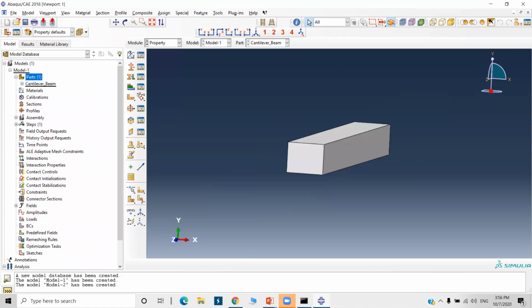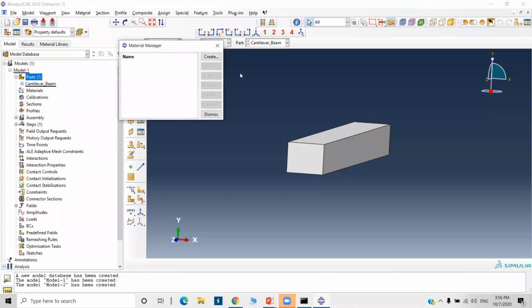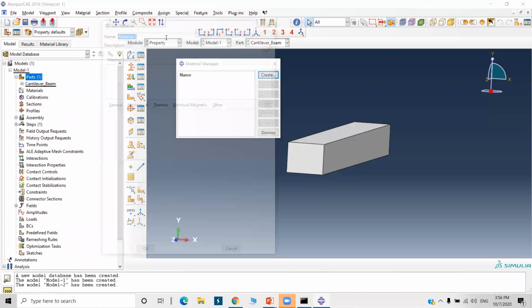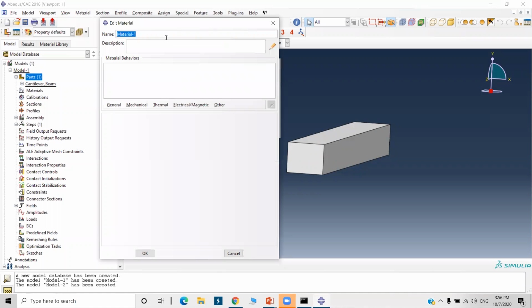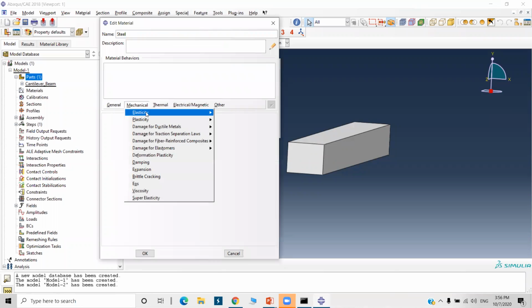Next is property. Then create a material. Okay, so for creating a material, you can go to Material in the main menu, or here also you can double click in the model tree, or click on this icon, or one more option is there, the material manager. So you can click on the material manager and click on Create. So name it steel.